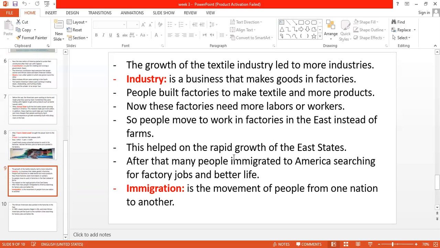After that, many people immigrated to America searching for factory jobs and a better life. When the people in the East started to build many factories, most people in America and outside America started to travel to America to get factory jobs. Here, immigrated means moved from one place to another. When I said people immigrated to America, it means they left their country and traveled to America. So immigration means the movement of people from one nation to another.